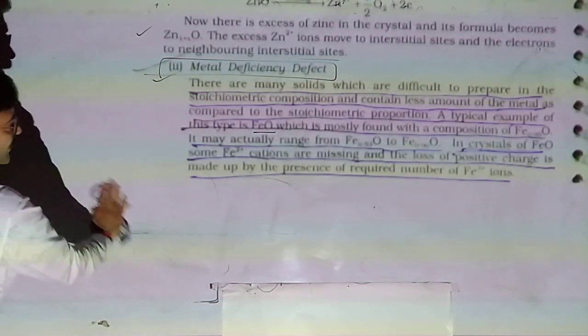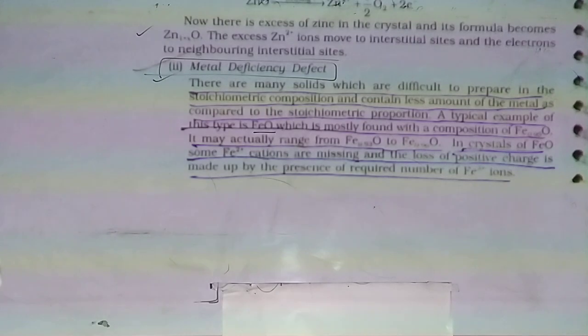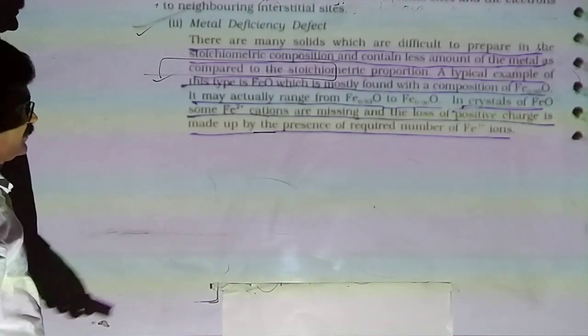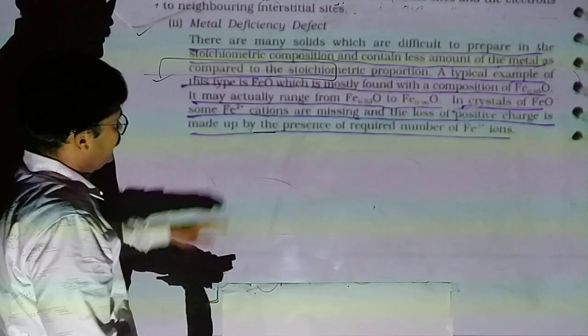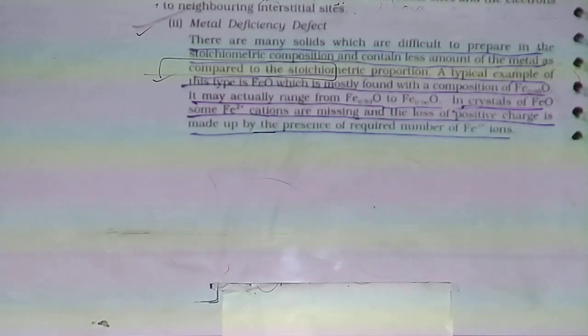In the ferrous oxide, some Fe+2 are missing, and the loss of positive charge is made up by the presence of Fe+3. Some Fe+2 is missing from the crystal, and instead of it some Fe+3 enters there. So here a metal deficiency occurs.